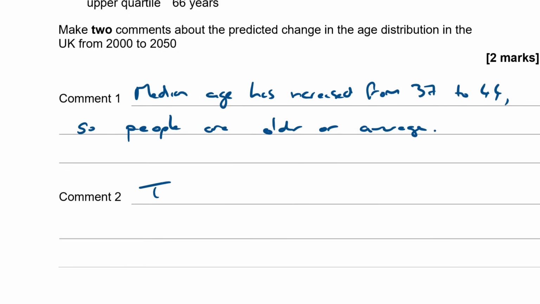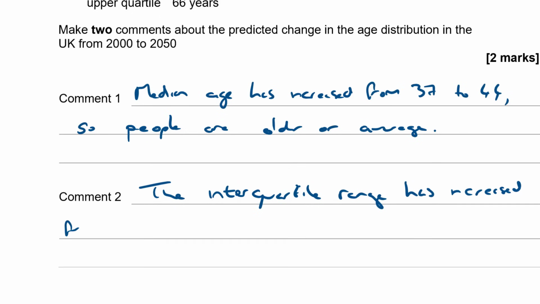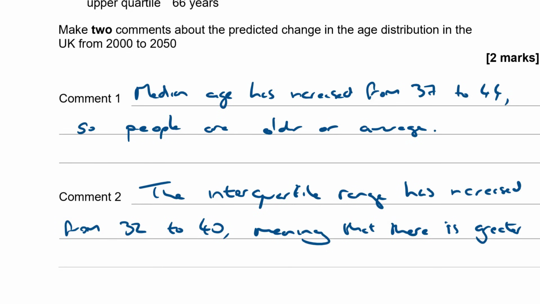And secondly, the interquartile range has increased also. So the interquartile range has increased from 32 to 40, meaning that, well, it means that there's more variation in the ages of people, meaning that there is greater variation in people's ages.